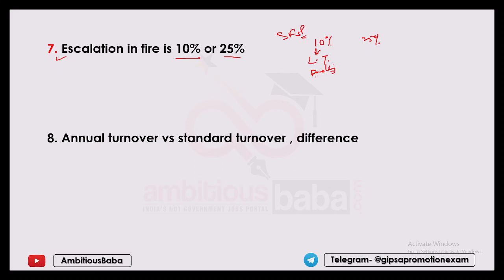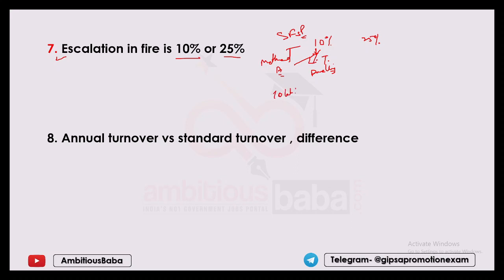In fire, we issue long-term dwelling policy. Earlier in SFSP, there was no limit on the policy period. We could have issued 20-year policy, and if we have selected the method A, in that case there was an automatic escalation of 10% every year.